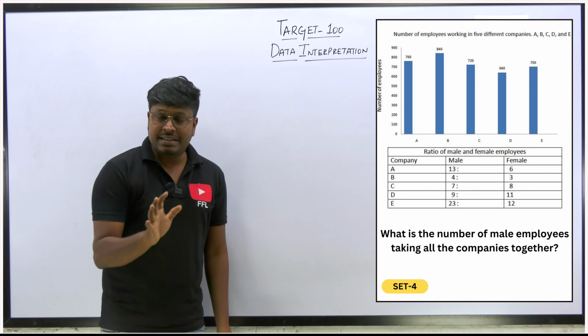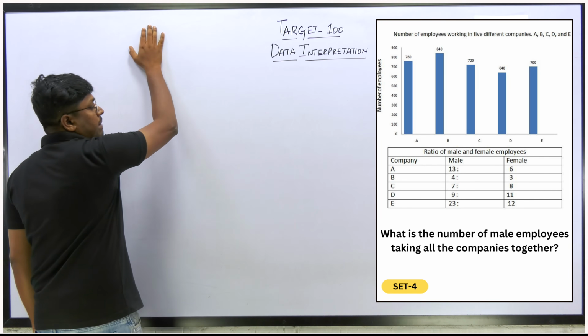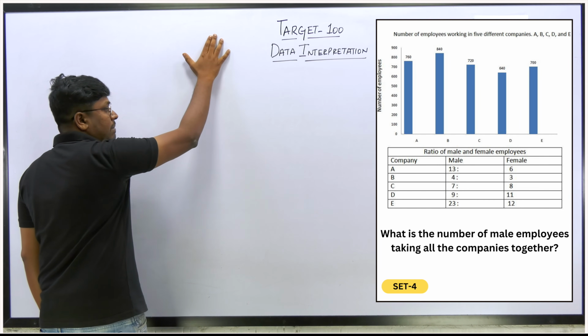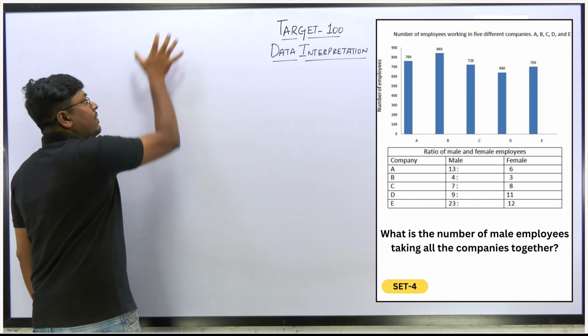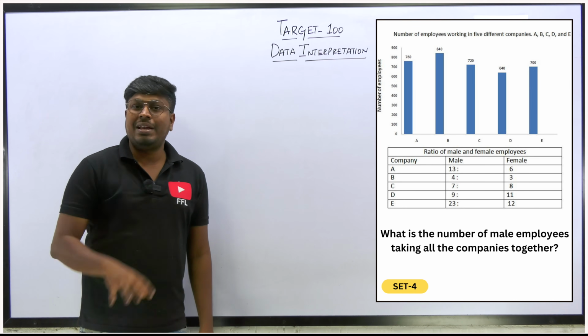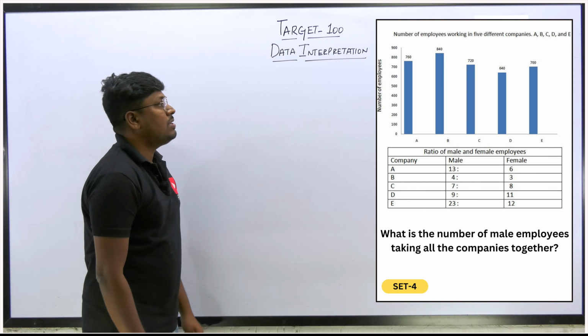But the easy way to solve these kinds of questions is to initially find, for company A, how many males and how many females, and for company B, how many males and how many females. Even though it takes 1 minute to find all those values, within the remaining 2 to 3 minutes you can solve all the remaining questions. That's the reason I'm saying this. What is the first question?